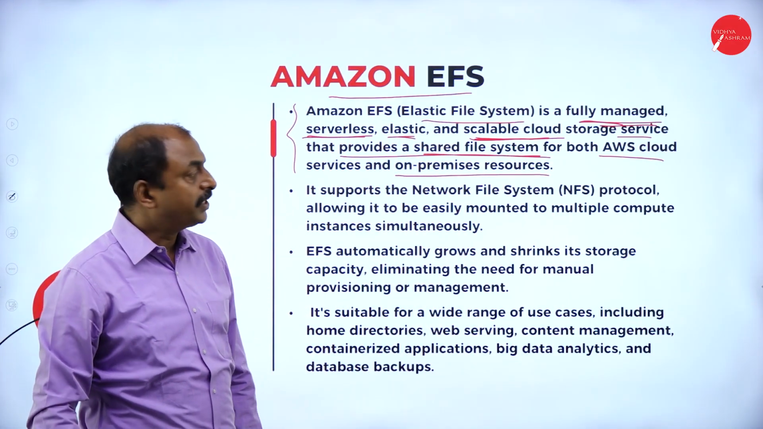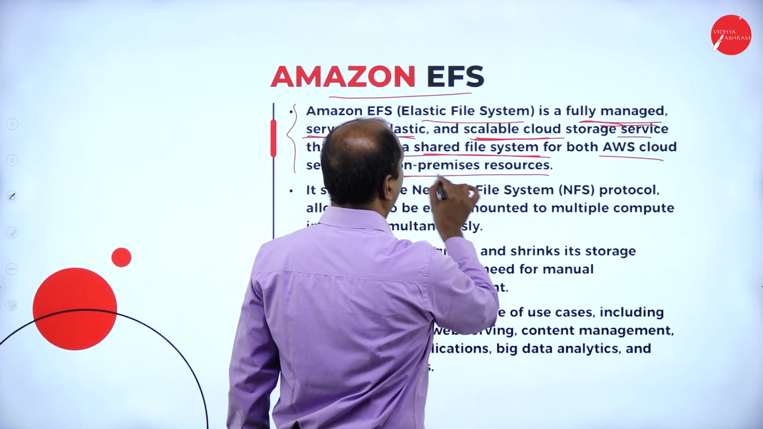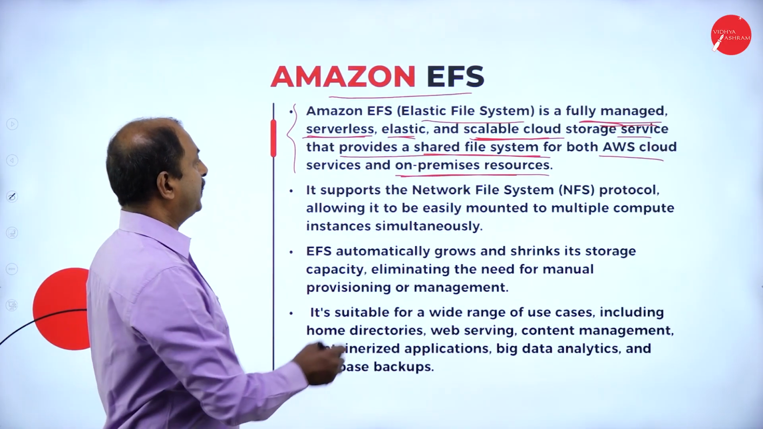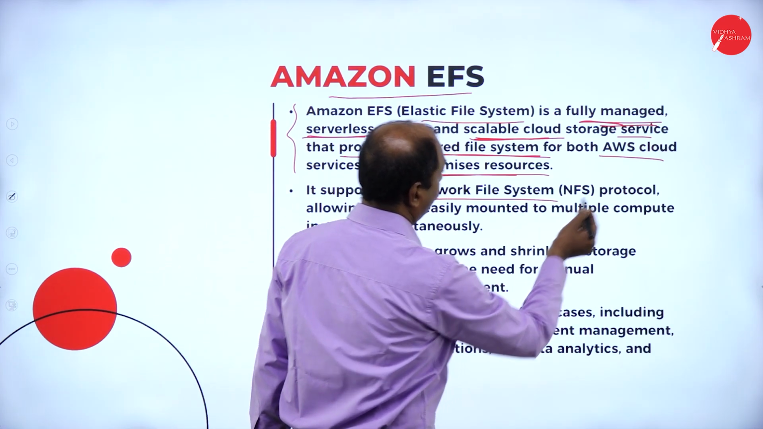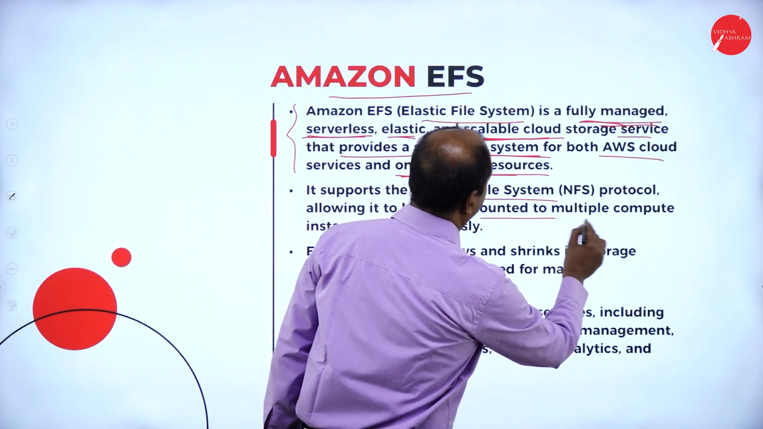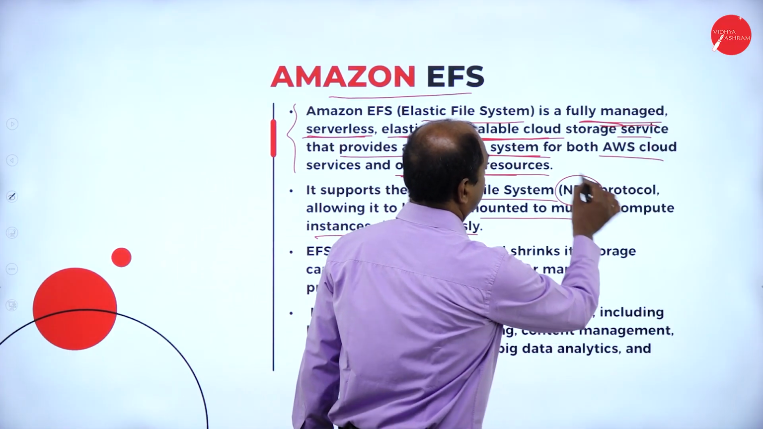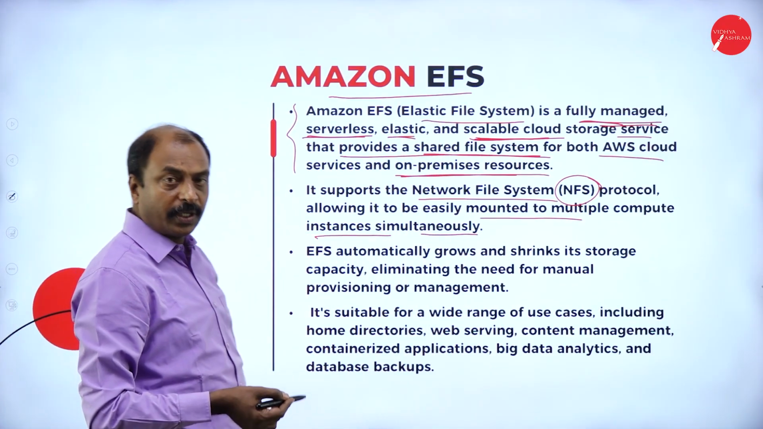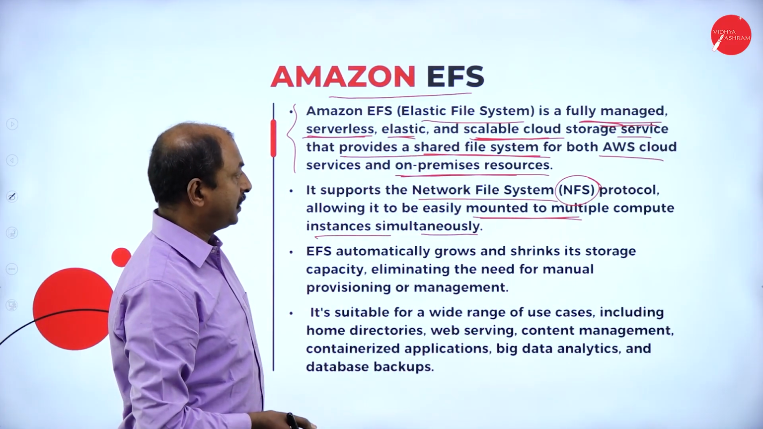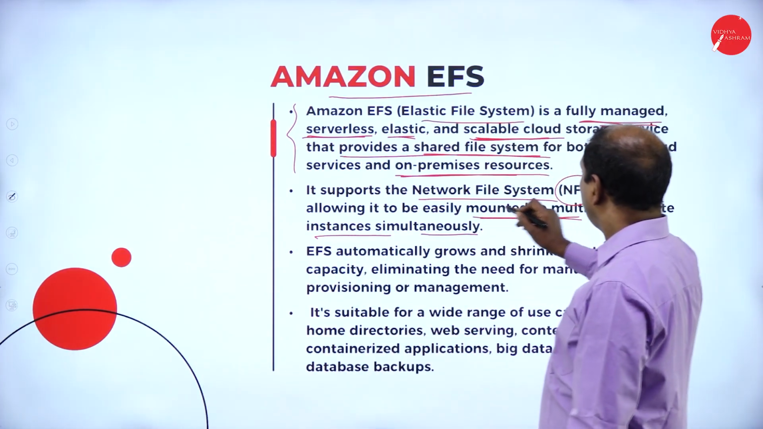The shared file system is accessible through AWS services or also on-premises local services. It supports the Network File System, NFS, protocol, allowing it to be easily mounted to multiple compute instances simultaneously. So what is the Network File System? It is a protocol that helps the user to mount. We use the word mounting, mounting different services or multiple services to different devices. That is the concept of NFS.